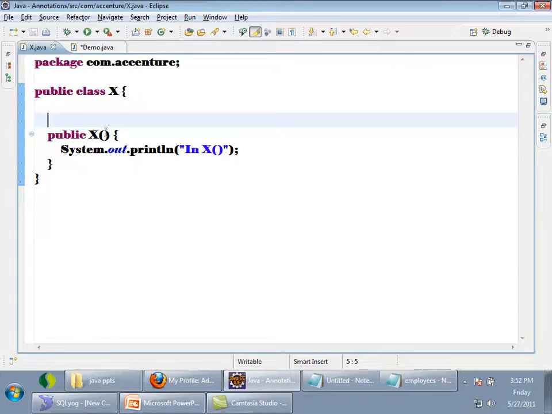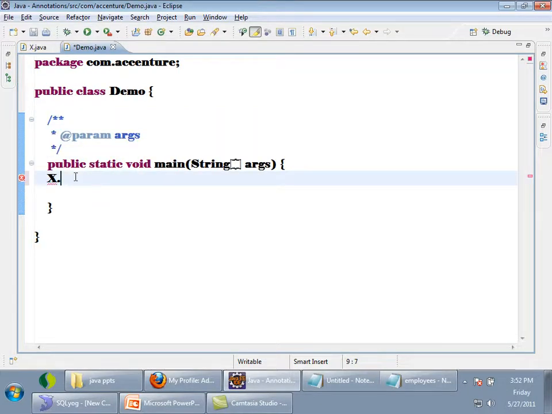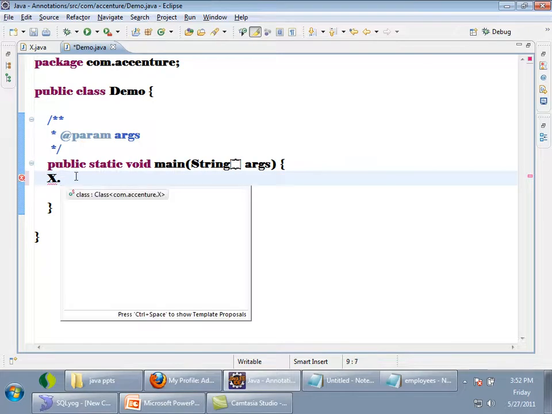How can we get the metadata of this class x? By using a variable called x dot class. So every class will be having a static variable called class. This reference will be initialized with a Class object in the static block of class x, right? By using this Class object, I can get all the information about class x, all the metadata about class x.